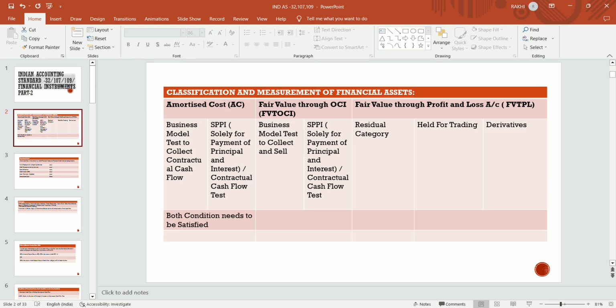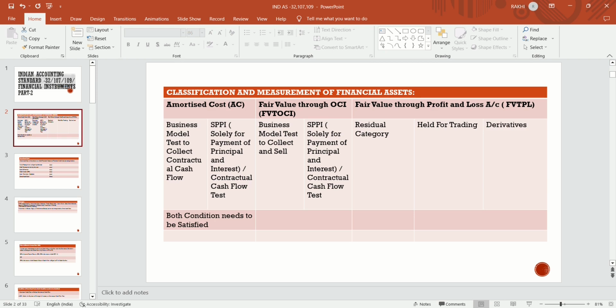The asset is not linked with that. The fair value measurement of that asset is only linked with the inflation, not with any other indexes; only with the inflation index they are linked, then it satisfies the SPPI condition.